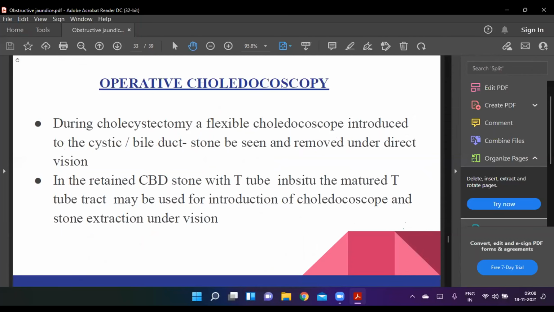Next. Operative choledochoscopy. During cholecystectomy, a flexible choledochoscope is introduced through the cystic duct into the bile duct. The stone is seen and removed under direct vision. In a retained CBD stone with a T-tube in situ, the matured T-tube tract may be used for the introduction of the choledochoscope, and stone extraction under vision is possible. Next.